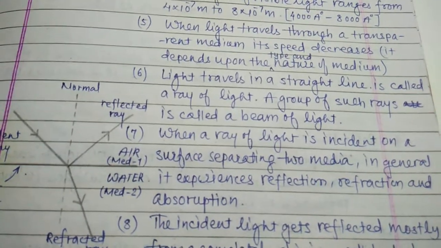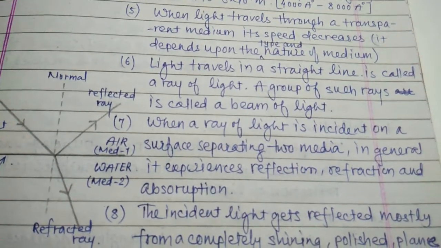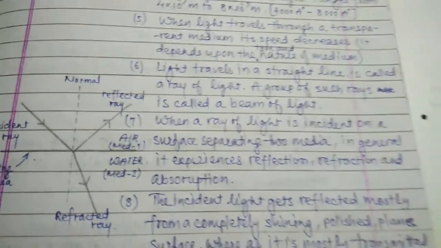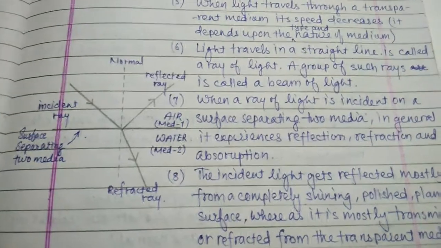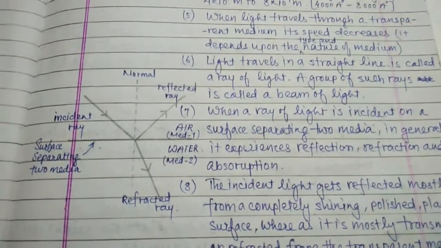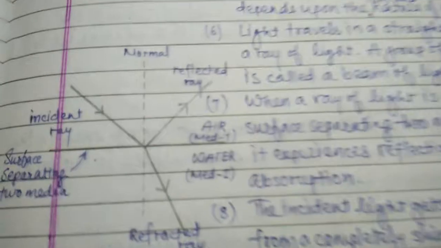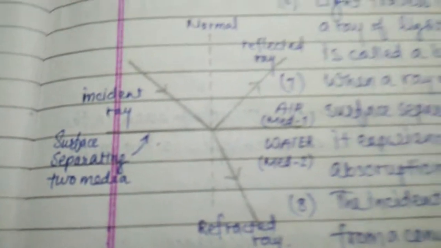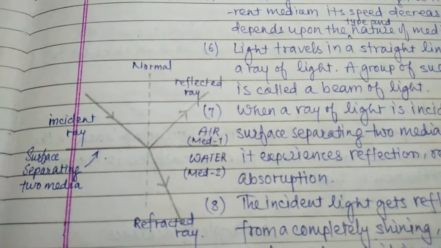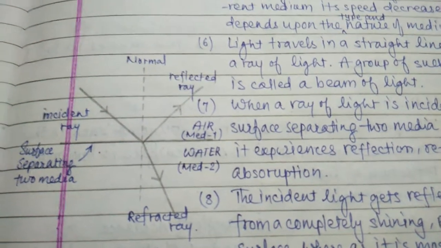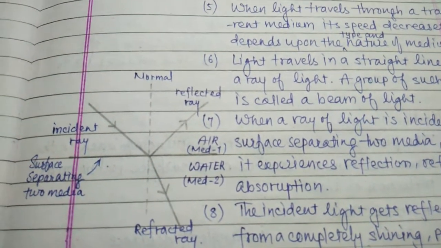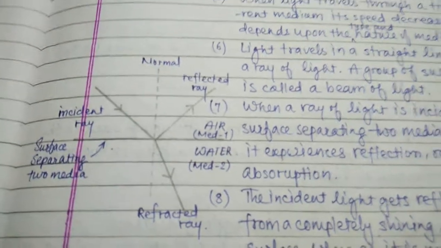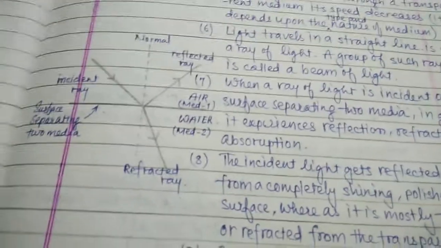When a ray of light is incident on a surface separating two media, in general it experiences reflection, refraction and absorption. So here is a diagram. Surface separating two media, and light obliquely incident on the surface. At that point of incidence, some light is reflected, some light is absorbed and some light is refracted.